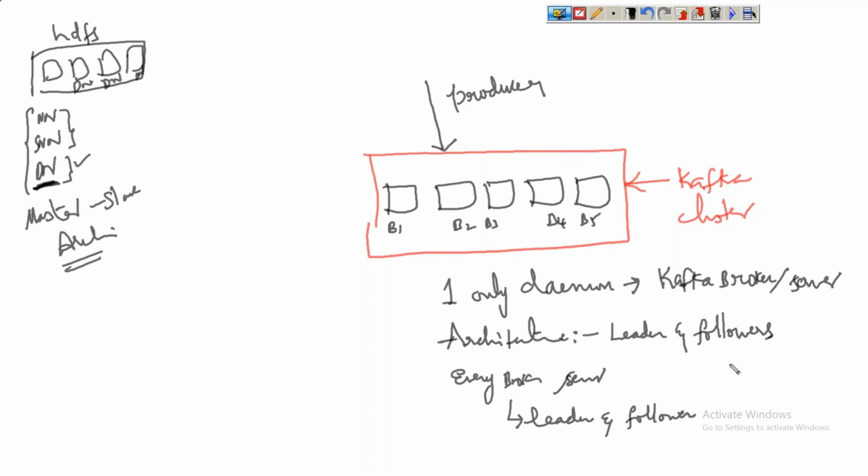I will show it clearly, but understand this basic point here. Only one daemon, that is the Kafka broker or server, and the only leader and follower concept, and there is no master-slave architecture. Try to understand this point.